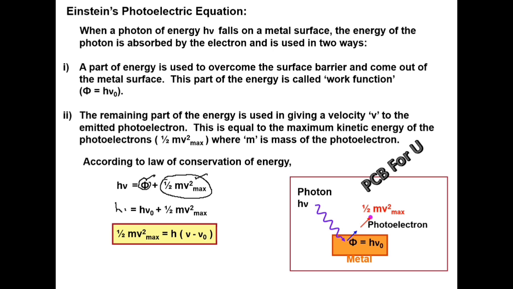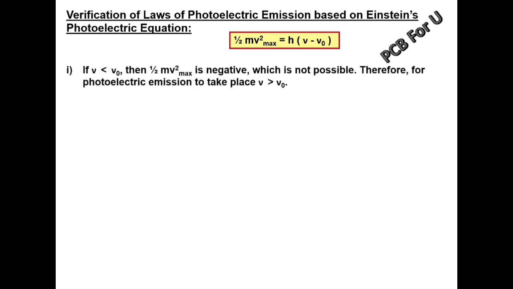Since h nu equal to h nu naught plus half mv square maximum, half mv square maximum equal to h nu minus h nu naught. If we take h common, we get h of nu minus nu naught. The previous laws of photoelectric emission are based on Einstein's photoelectric equation. Half mv square maximum equal to h of nu minus nu naught.